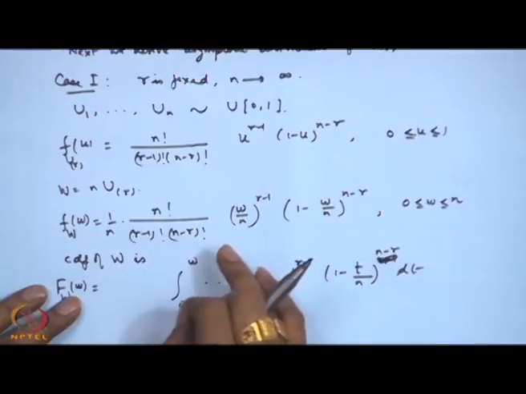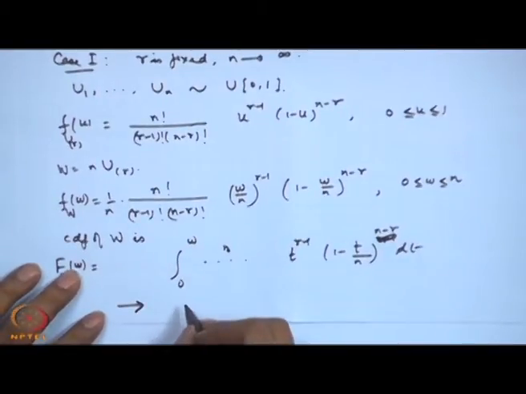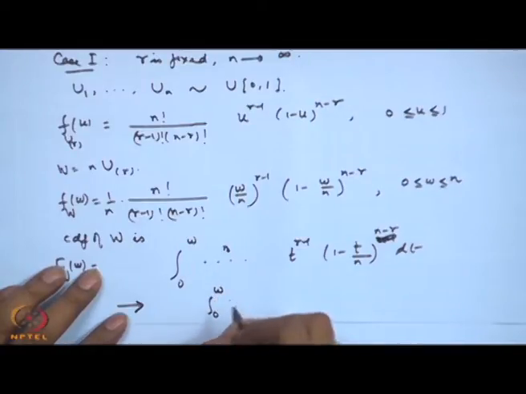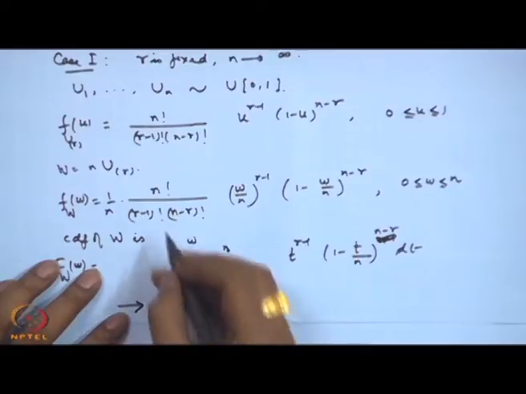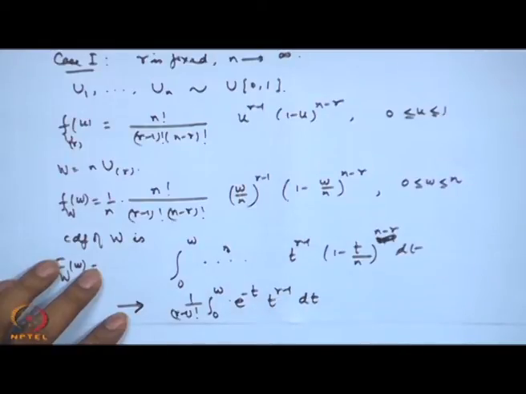Each of these terms as n tends to infinity will converge to 1. So, if I take the limit here, this is converging to exactly a term of the type integral 0 to W, 1 by r minus 1 factorial, e to the power minus t, t to the power r minus 1 dt.